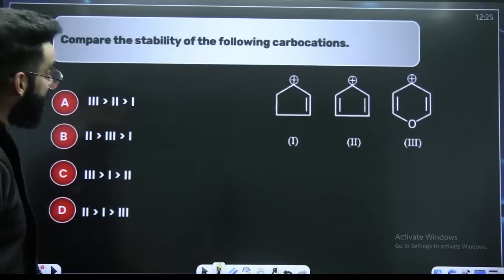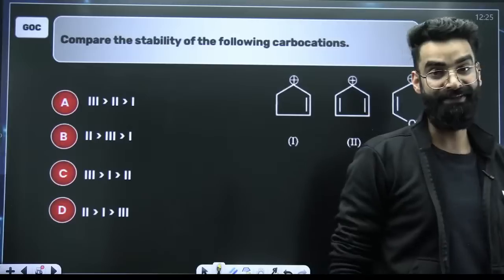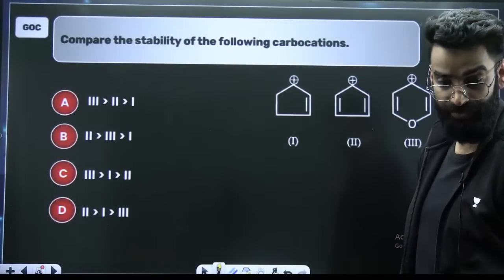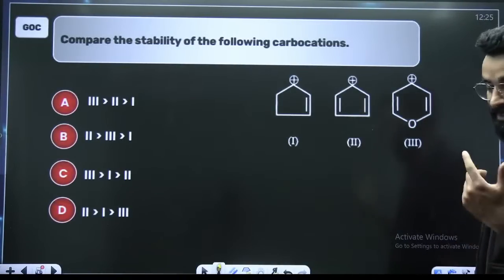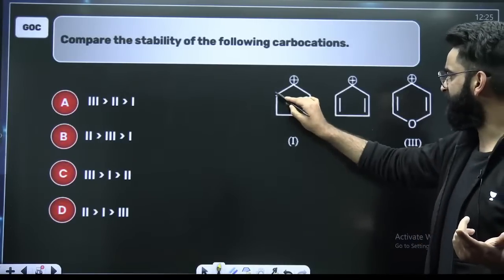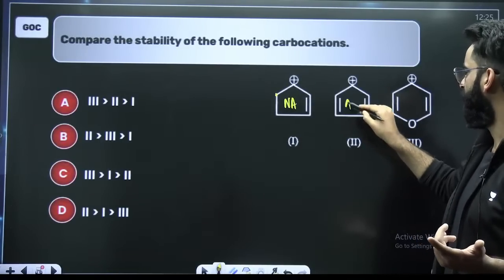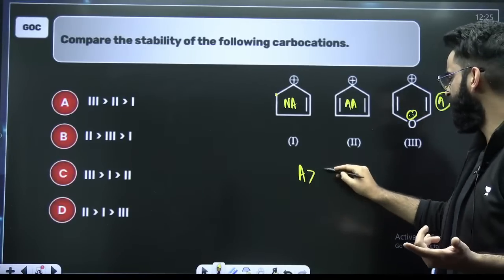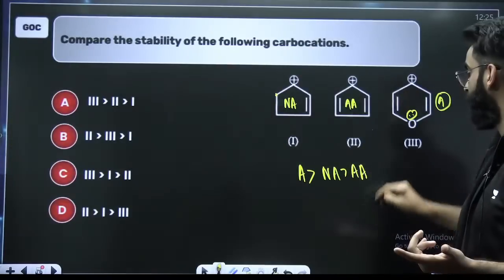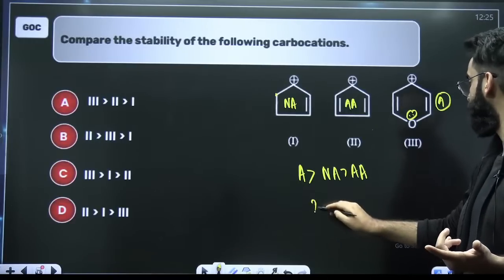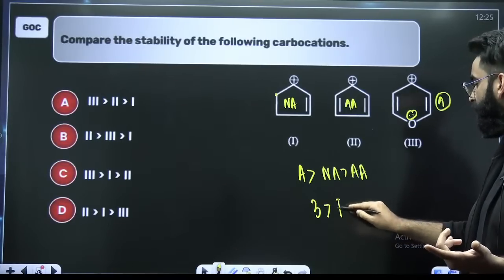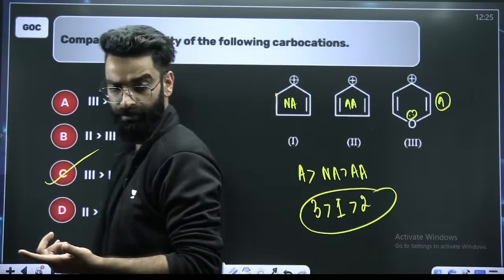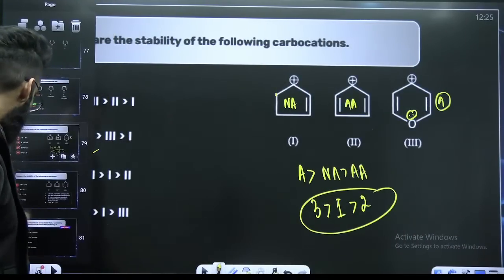And guys, these are what you call easy questions, and you should be able to solve them within 20 seconds, right? These questions are going to save your time in your actual examination center. Compare the stability. Again, you are going to compare the stability on the basis of the same. See, this is sp3, non-aromatic. 2, 4, 4 pi, anti-aromatic. 2, 4, 6, 6 pi, aromatic, right? Aromatic compounds are maximum stable, followed by non-aromatic, followed by anti-aromatic. So it is 3, followed by 1, followed by 2. So this is the option. Correct?